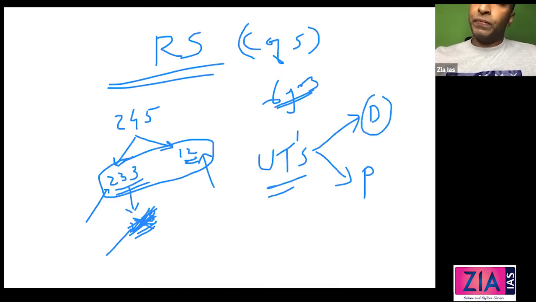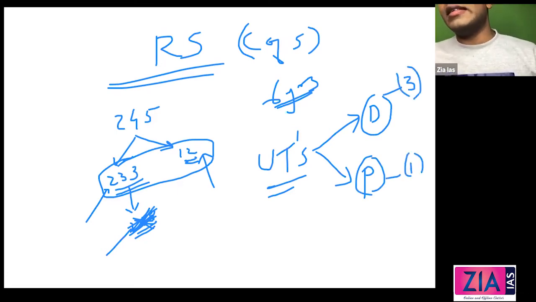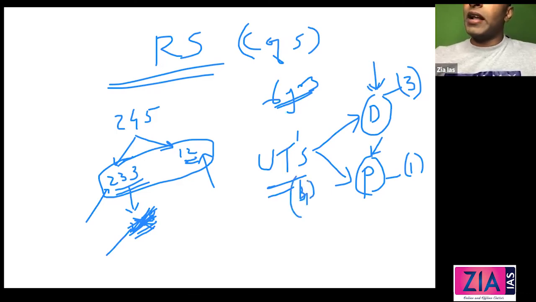So how many from Delhi? 3 from Delhi and 1 from Puducherry. These MPs are generally elected by the elected members of the state legislature, the state legislative assembly. Since Delhi and Puducherry have a legislative assembly, they can contribute Rajya Sabha MPs also to the Parliament. So how many MPs are there from UTs? Total 4, 3 from Delhi and 1 from Puducherry. If 4 are from UTs, how many will be from states? 229.